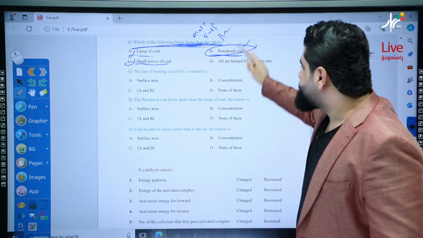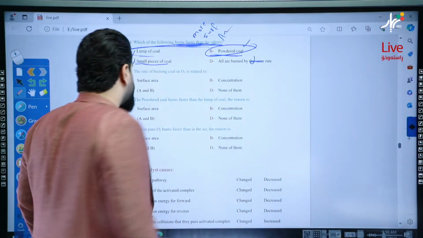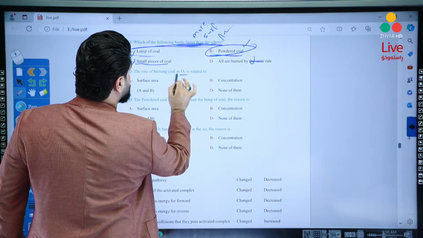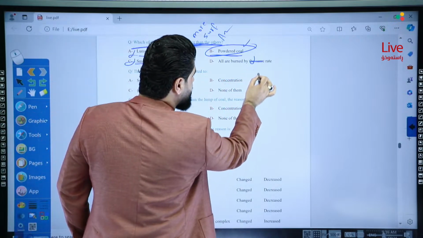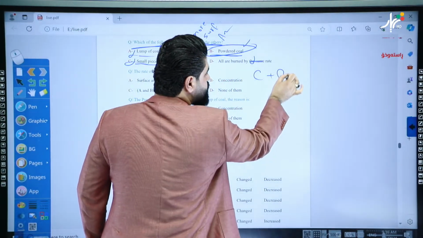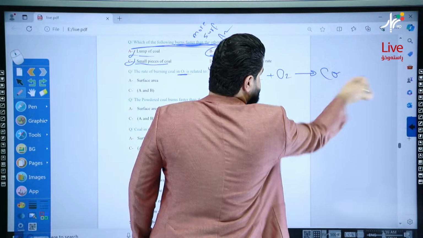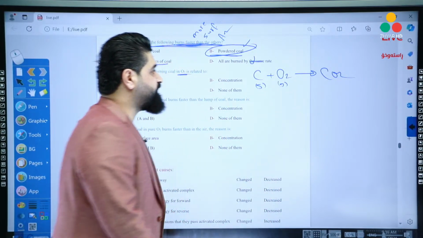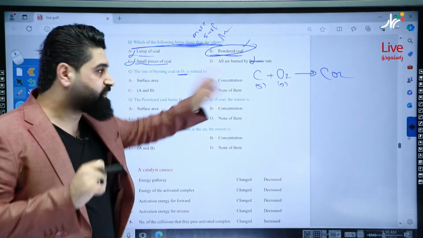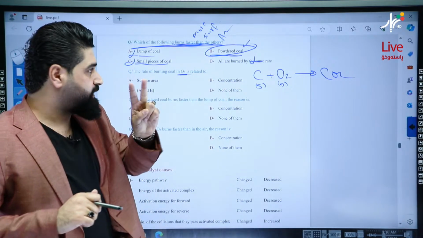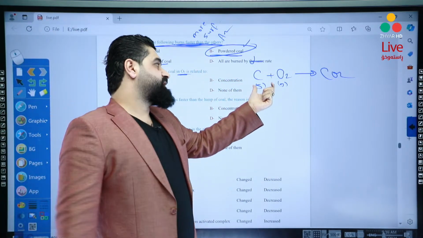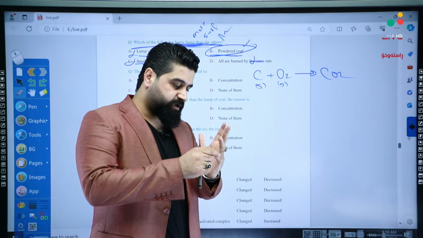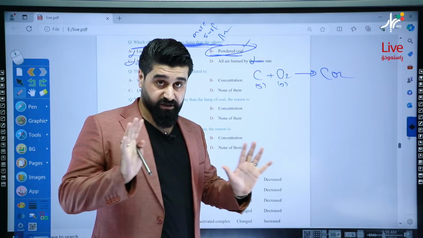So the correct answer is powdered coal. The rate of burning coal in O2: burning coal means carbon plus O2 to form CO2. This is a heterogeneous reaction, so this reaction can be affected by changing the surface area and the concentration, both. Heterogeneous reactions, the reaction between gas and solid particle, can be affected by concentration and by surface area at the same time.